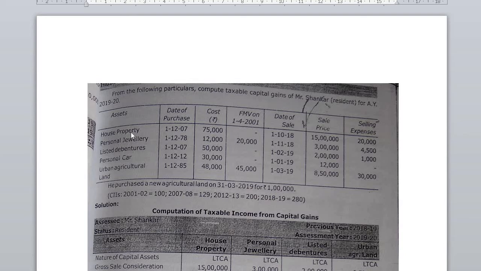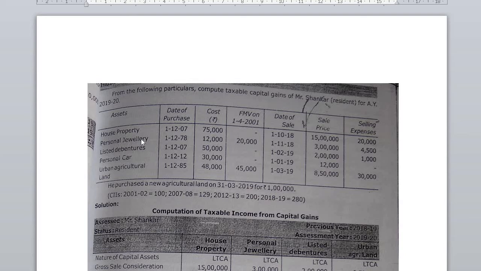Number 1, house property. It was purchased on 1st December 2007. Cost, it means acquisition cost or the purchase cost, 75,000. Fair market value not given. Date of sale 1st October 2018, that is in the previous year. Sale price 15 lakh. This is the gross sale consideration. Selling expenses 20,000. It is a realization expense. To sell the house property he has incurred 20,000 expenses.